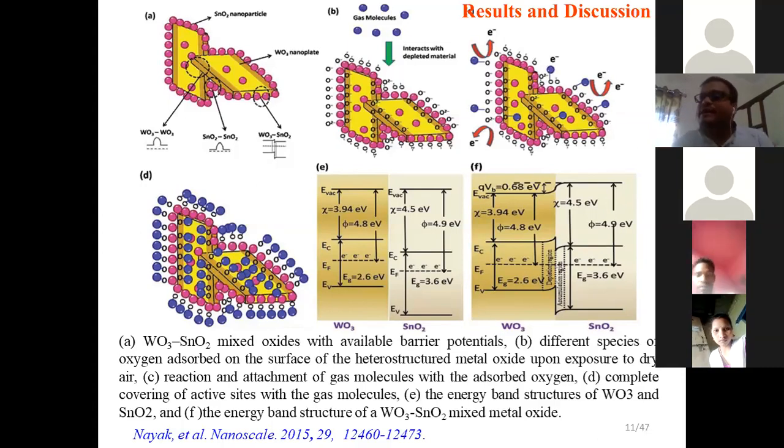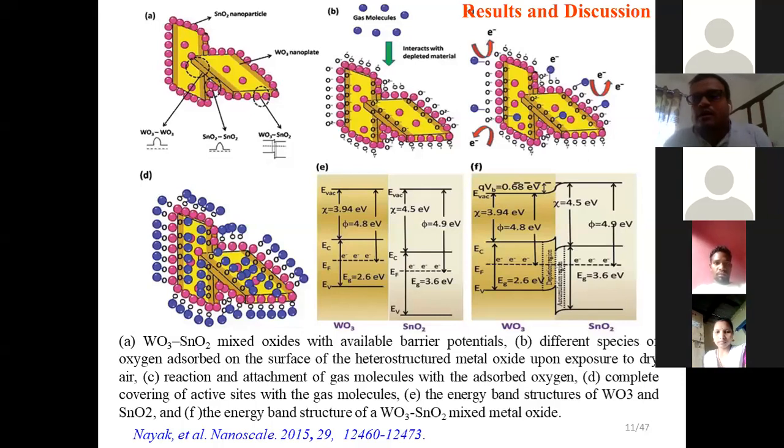So here we can understand that towards ethanol or ammonia, the composite shows higher performance compared to pristine or pure WO3 or pure SnO2. Here we engineered the nanostructures of tungsten oxide and tin oxide to prepare hybrid heterostructures which show higher performance in gas sensing applications.